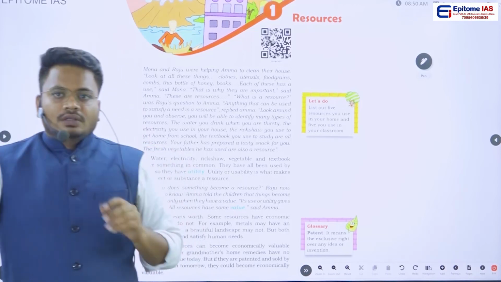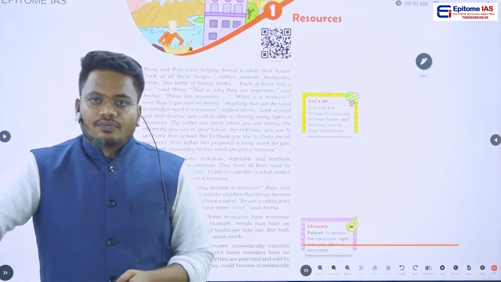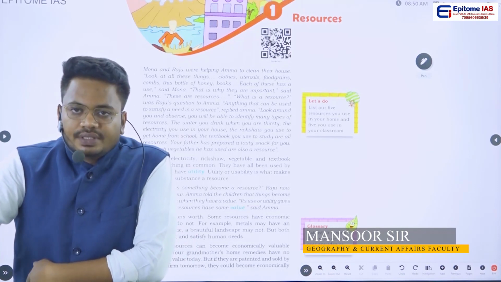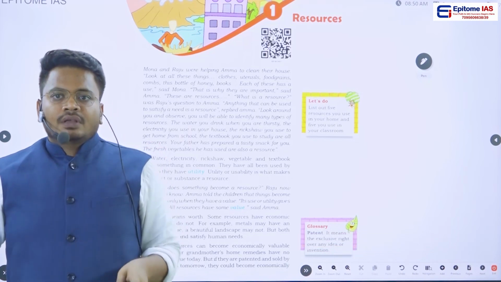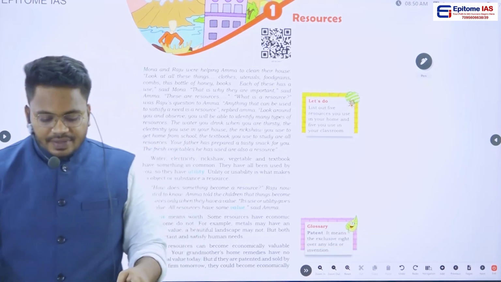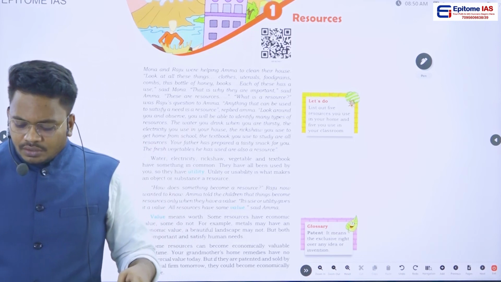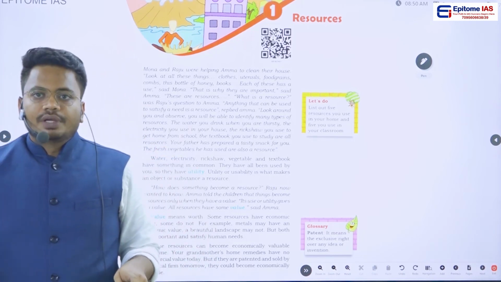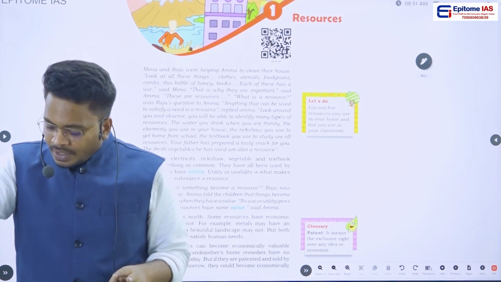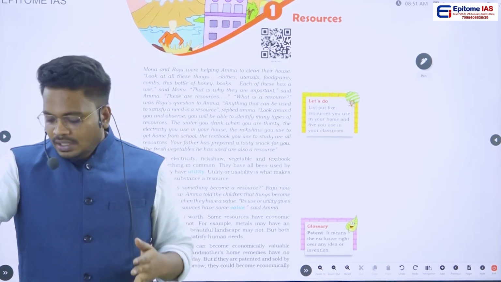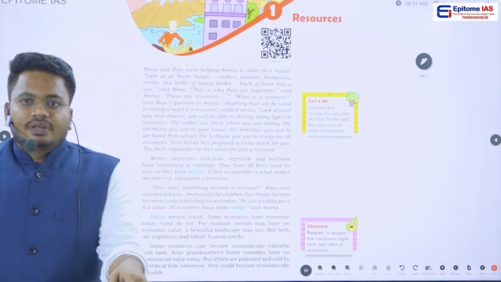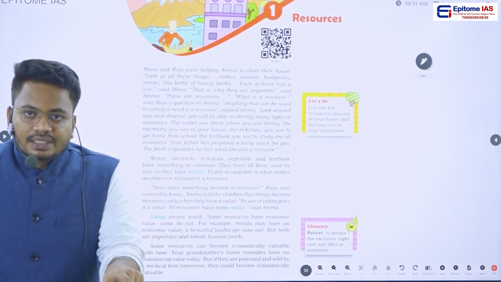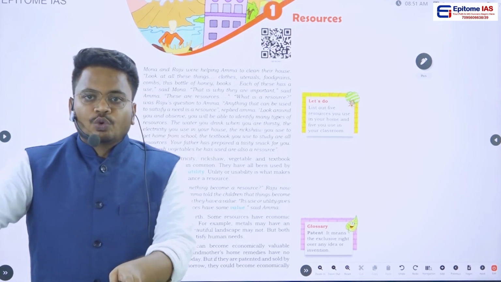This is Mansoor. As a part of this NCERT series, so far we have finished the 6th and 7th class NCERT, and in today's class we are going to see the 8th class NCERT. In this 8th class NCERT, we have 5 chapters. Chapter 1 talks about resources, and in chapter 2 we are going to see land, soil, natural vegetation and wildlife resources. In the third chapter we are going to see agriculture, in the fourth chapter industries, and in the fifth chapter human resources.